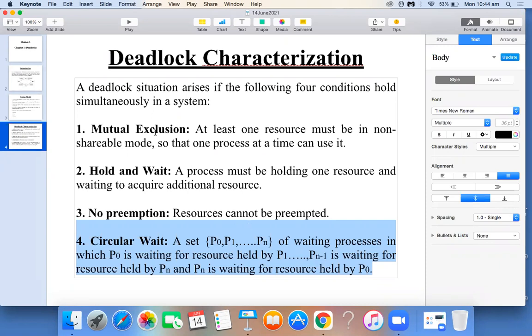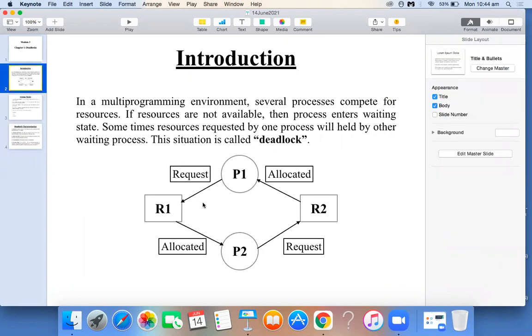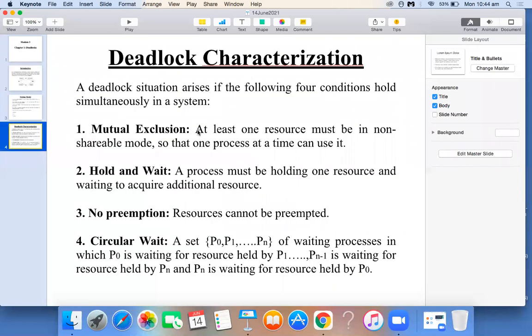You can see this diagram. Can you see here? So P1 is waiting for one request, but it is held by another process. Similarly, P2 is requesting one resource, but it is held by another process. So it is like a circular fashion. The processes are waiting. Okay. So it results in what? Deadlock.